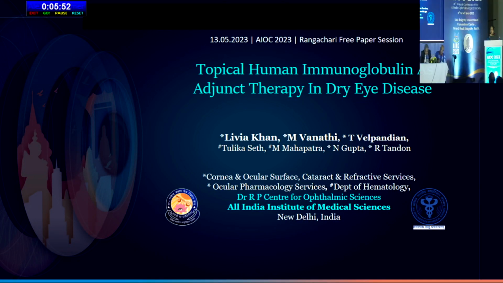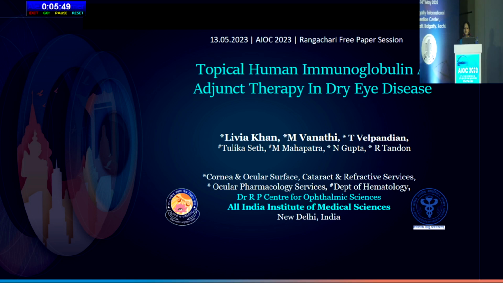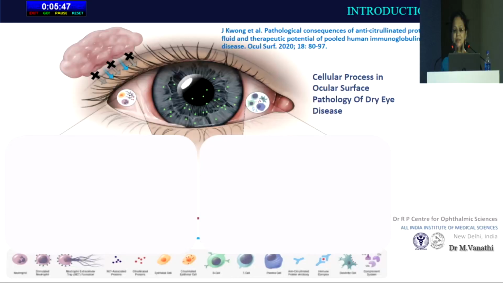Topical human immunoglobulin as adjunct therapy in dry eye disease. I have no financial interests. The background work for this study is based on the fact that the cellular processes in